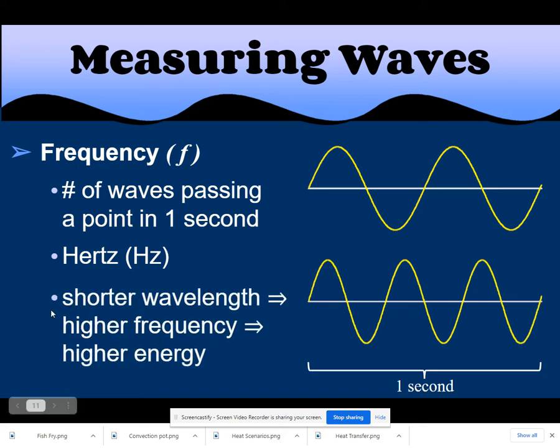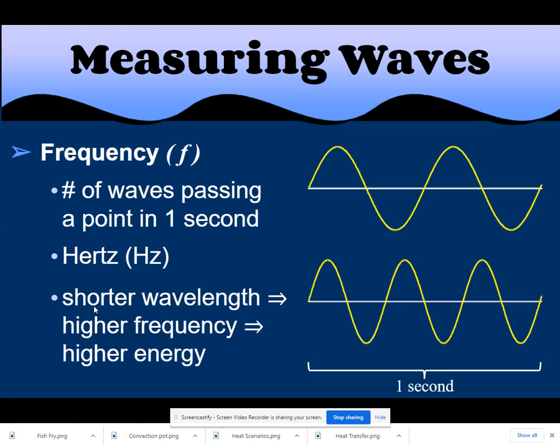And the interesting thing here is there's a relationship between wavelength and frequency. If the wavelength gets shorter, that means it gets kind of squished together, the frequency increases. And the energy also increases because it takes more energy to do more of these disturbances. So the frequency and the wavelength have what's called an inversely proportional relationship.